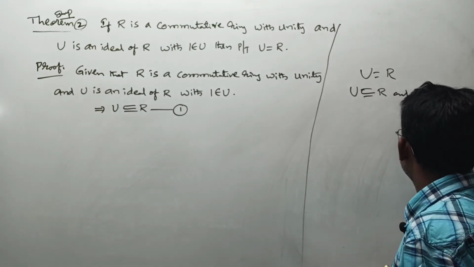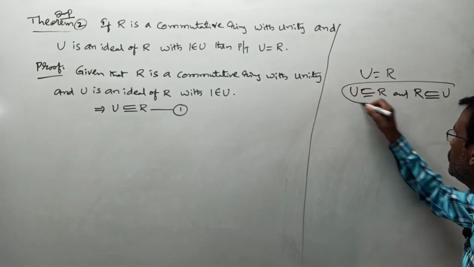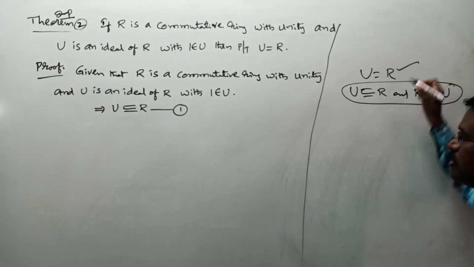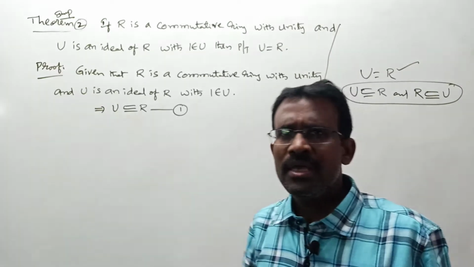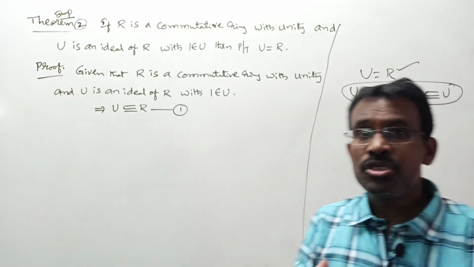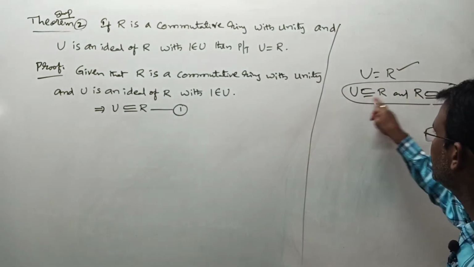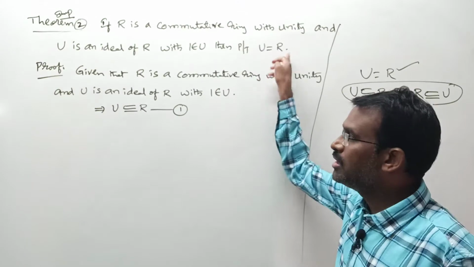If we can show U is subset or equal to R and R is subset or equal to U, on combining this you get U is equal to R.